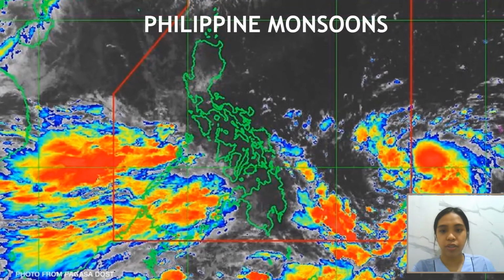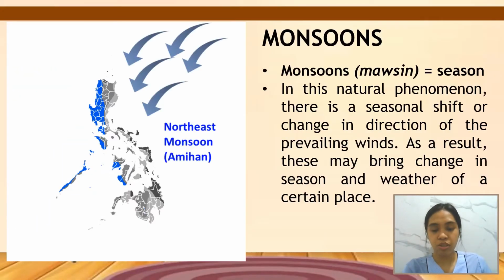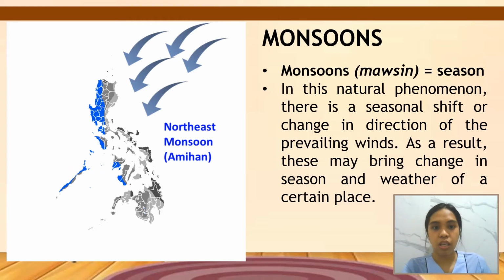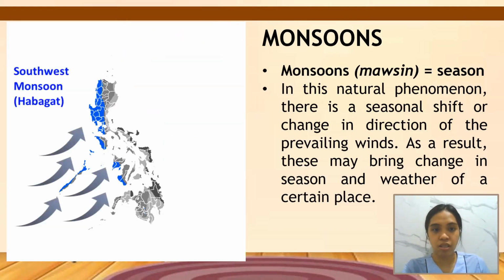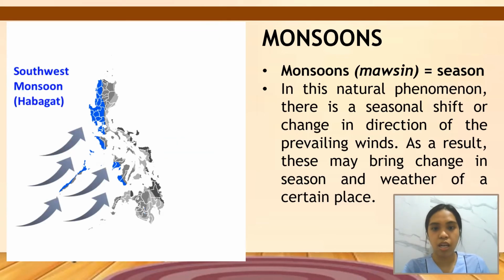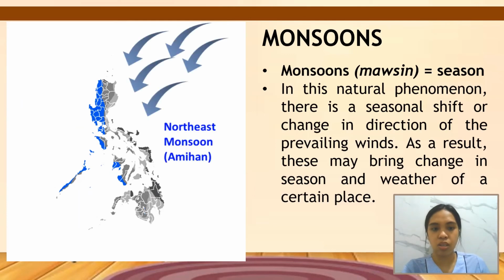For the last one, let's talk about the Philippine monsoons. The term monsoon originated from the Arabic word mausim, which means season. In this natural phenomenon, there is a seasonal shift or change in direction of the prevailing winds. As a result, this may bring change in season and weather of a certain place. So we have two kinds of monsoon, the southwest monsoon and the northeast monsoon.